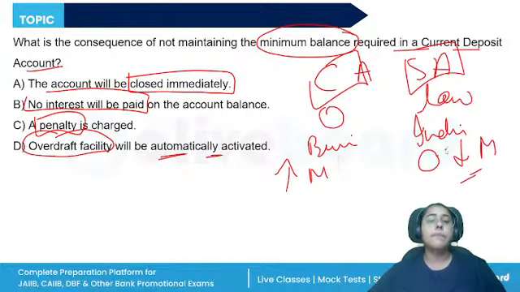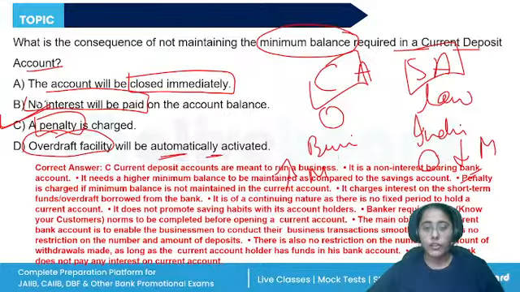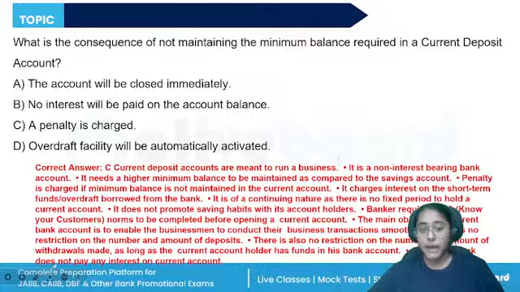If, however, the minimum balance required is not maintained, then what will happen? A penalty will be charged. All right. Current account is a non-interest bearing account. It requires a higher minimum balance. Penalty is charged if it is not maintained in the current account.